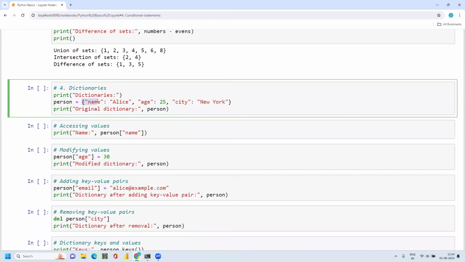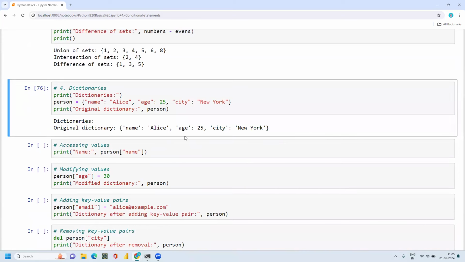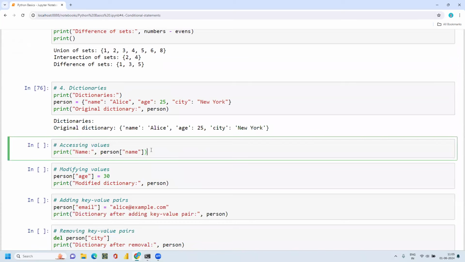The first value we call a key, then whatever value we are assigning to the key, and again a key and a value. So let me print the original dictionary person. I'm able to print this dictionary with keys and values. Now, a dictionary is also mutable. We can change it, we can add. Only tuples we cannot change; those are immutable.